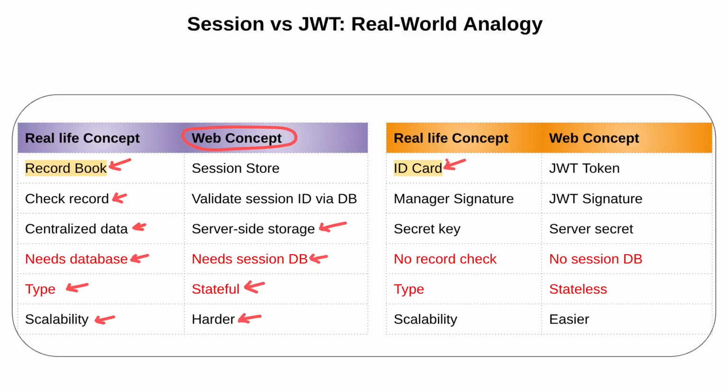And this is the ID card example. Assume this ID card is my JWT token, and the manager signature is the JWT signature, and the secret key is the server secret. Here no record needs to be checked, no database session is required, the type of this operation is stateless, and the scalability is easier.